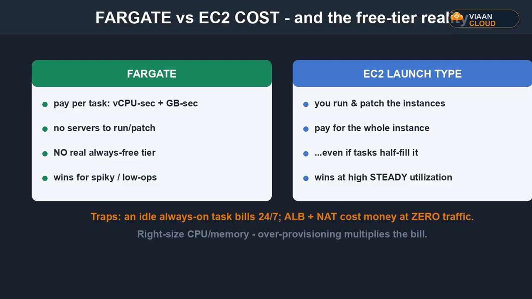Tag everything by team and environment, activate those tags in billing, and now you can actually see who spends what. Here's the before and after invoice. Chapter 6, done. Now let's ship it automatically.